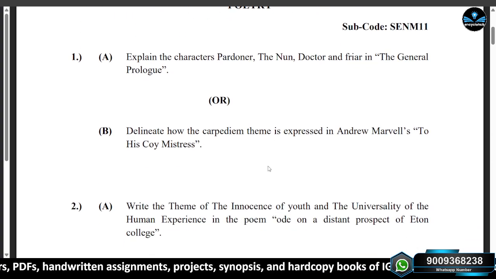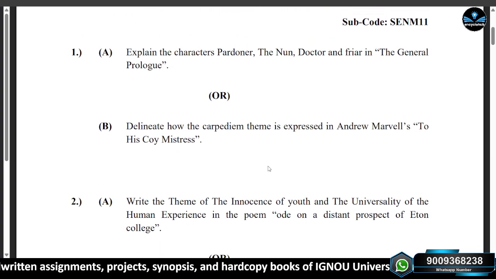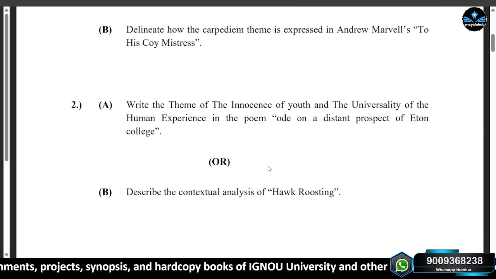Now let's discuss the paper. So this is the paper. First, SENM 11. Question numbers 1 and 2 are there.